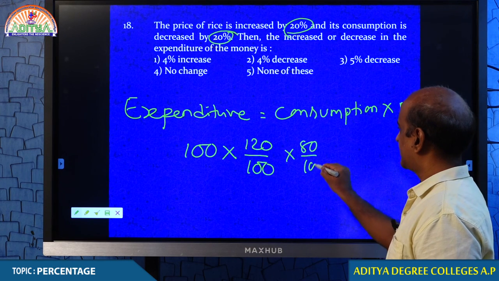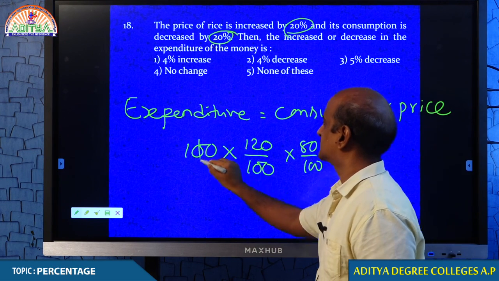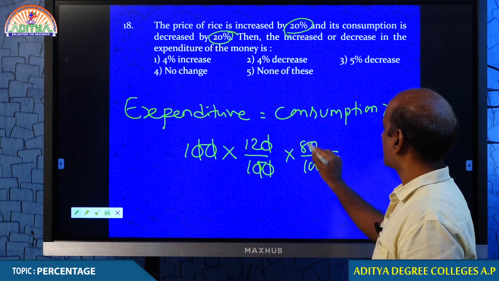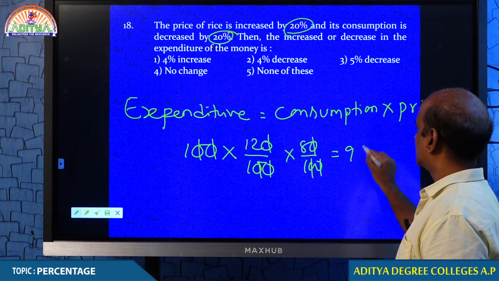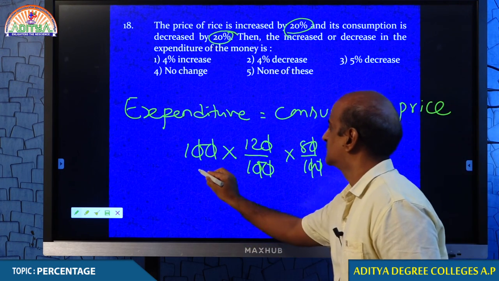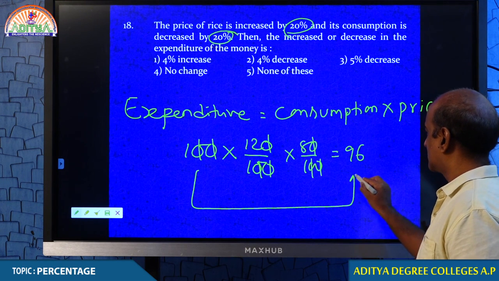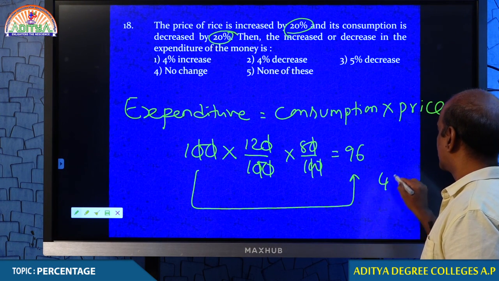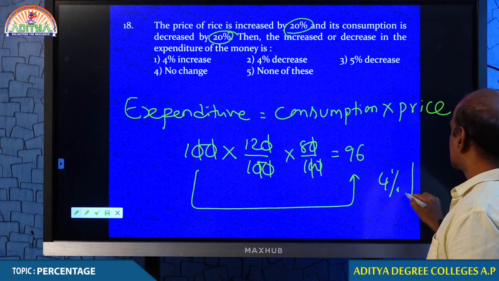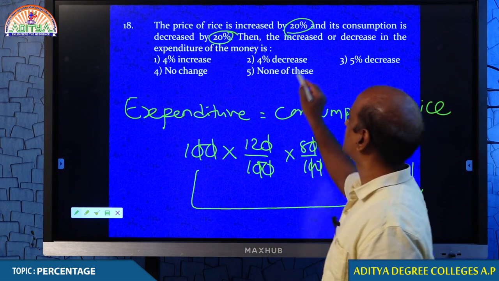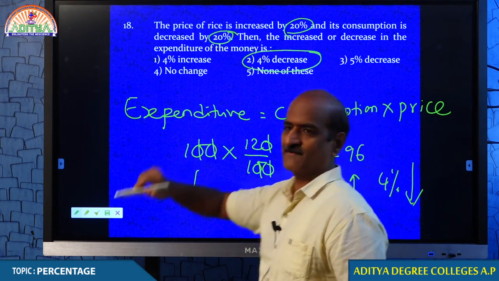You understand why 80? Cancel, students, everything cancels. 12 into 8, 96. The value which you have thought of as 100 becomes 96, therefore it decreases by 4%. Your answer is the second option.